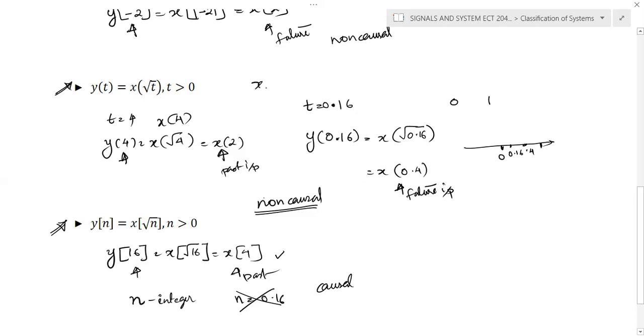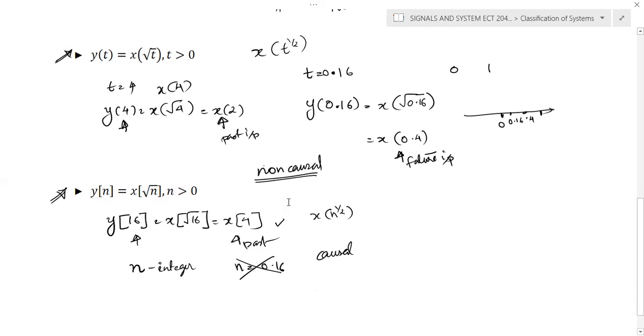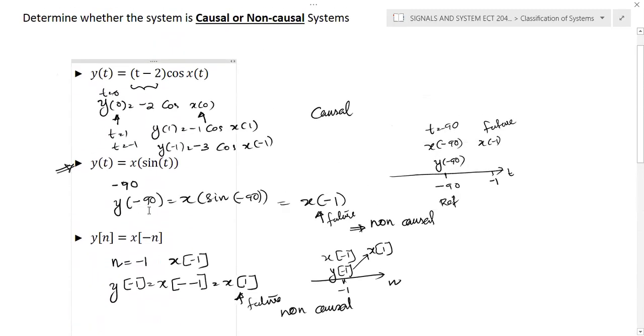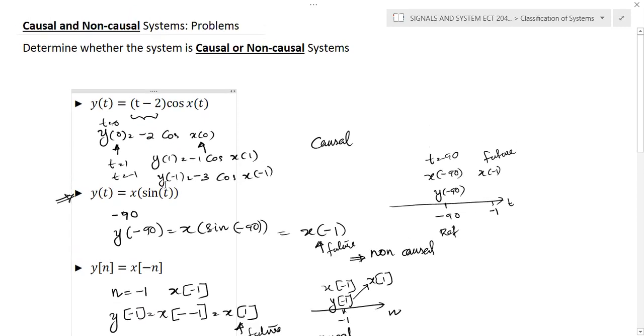The same question you can expect like this: t raised to 1 by 2. Here it can be n raised to 1 by 2. The same question you can also represent like this. Okay, these two questions are very important. And also the modulus value and x of minus n, x of sine t or cos t, the same you will get.